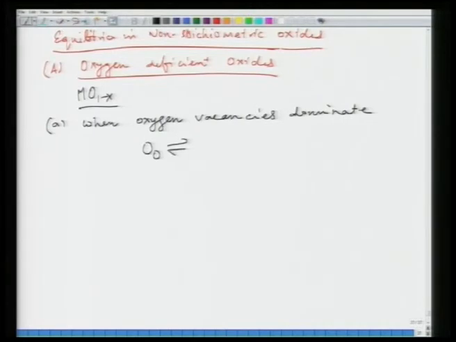So, when we take that, in that case again I write the defect reaction. The writing of the defect reaction is similar to what we did earlier. So, formation of vacancy of oxygen plus formation of 2 electrons.